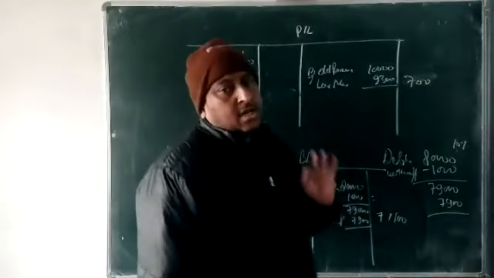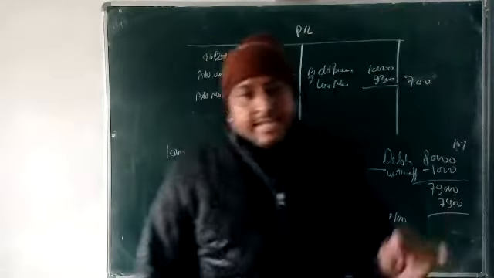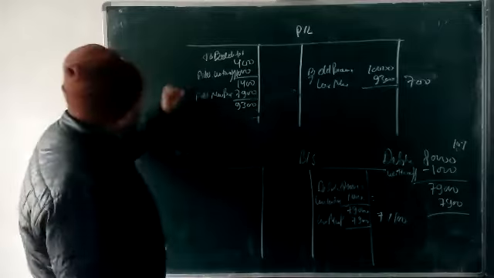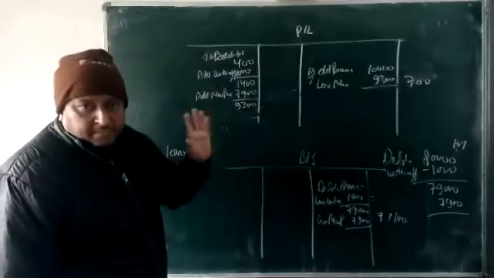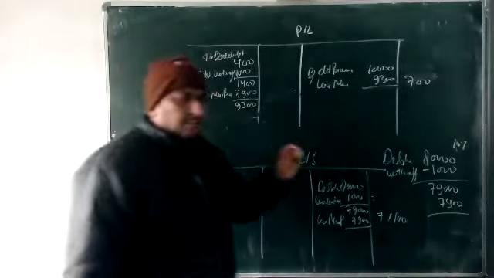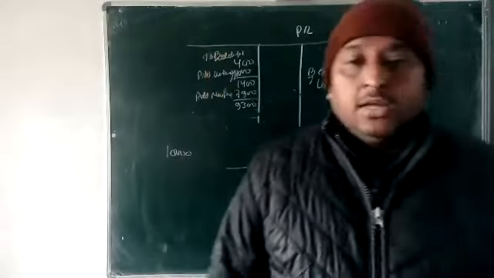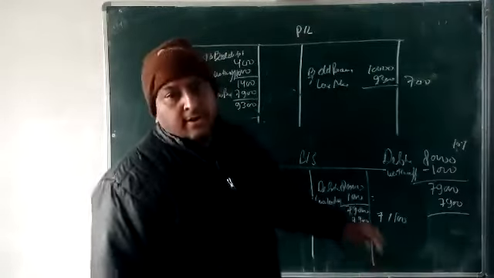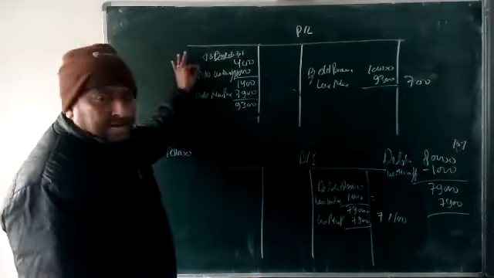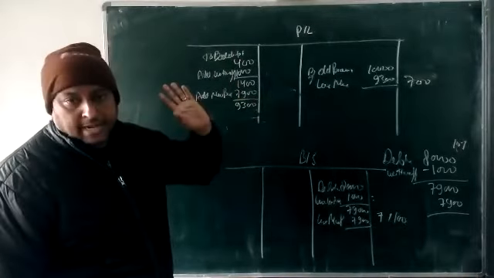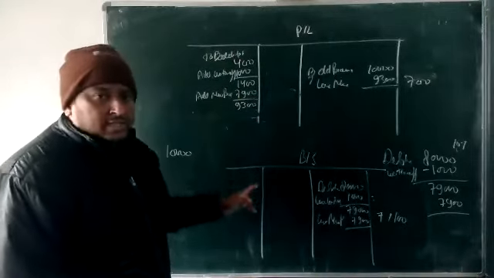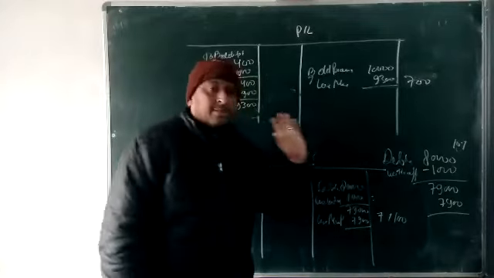It means if only bad debts is given, then we put only the bad debts in the P&L account. If new provision is given with the bad debts, first we put the bad debts here, and then calculate the new provision on the debtors, and when showing the debtors on the balance sheet, it is less from the debtors.